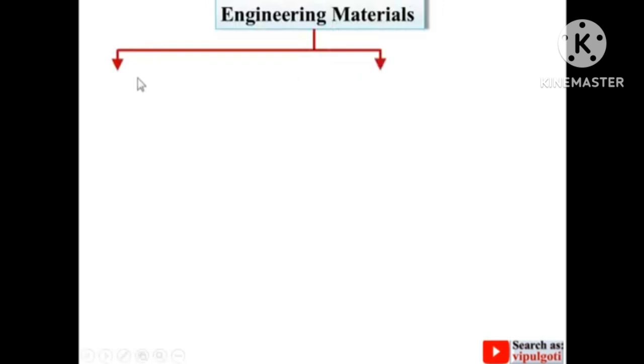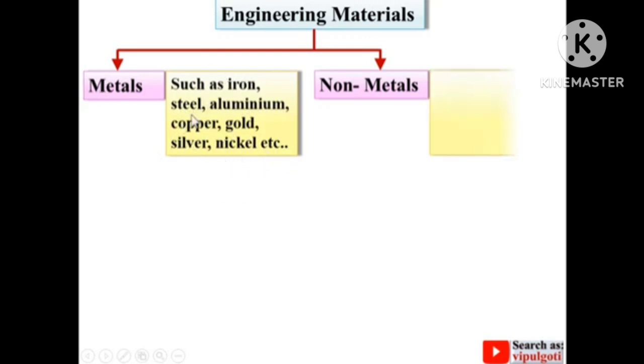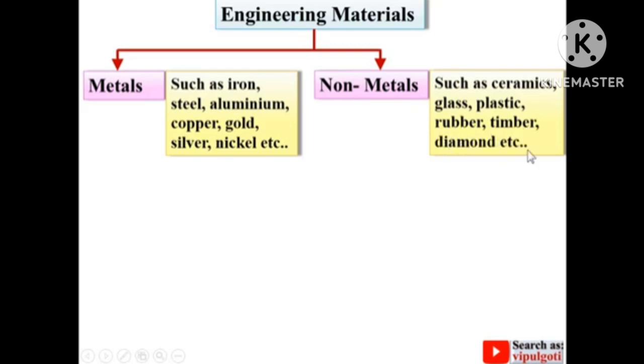First we will discuss the classification of engineering material with the help of the table. So basically engineering material is classified in two broad categories. First, metals and second, non-metals. Metals include iron, steel, aluminium, copper, gold, silver, nickel, etc. So these all are called metals. Non-metals include ceramics, glass, plastic, rubber, timber, diamond, etc.